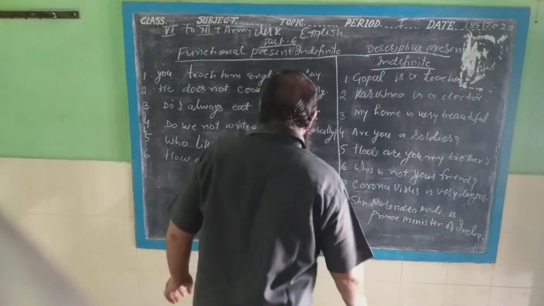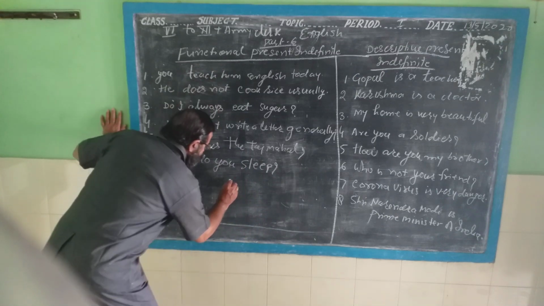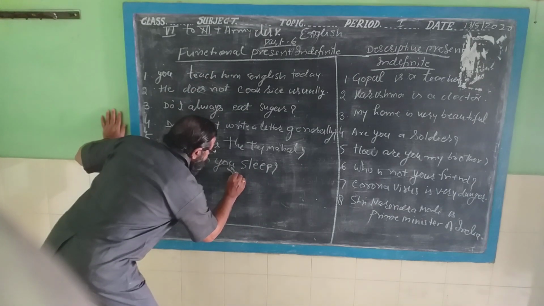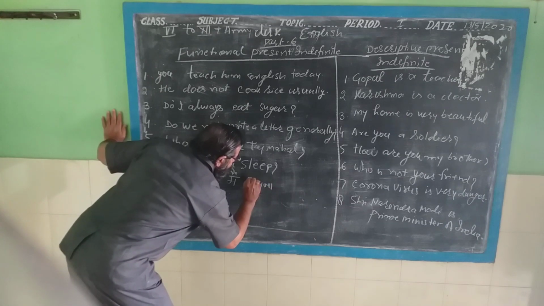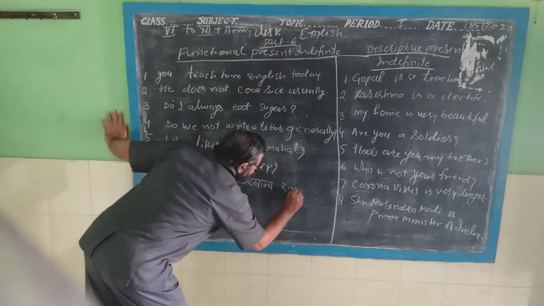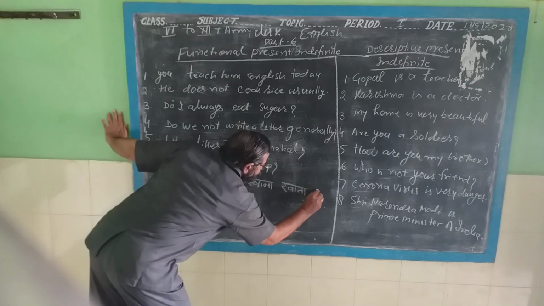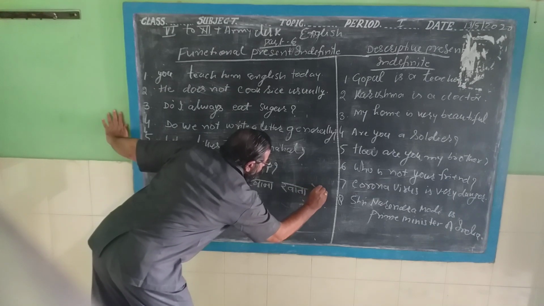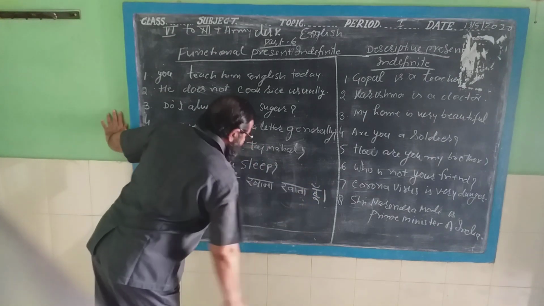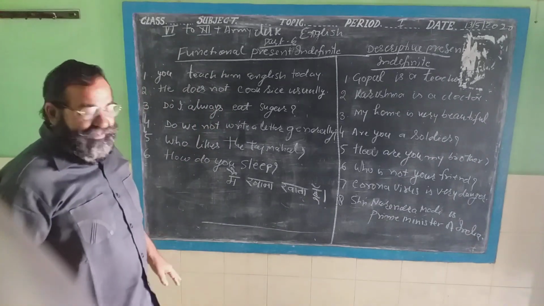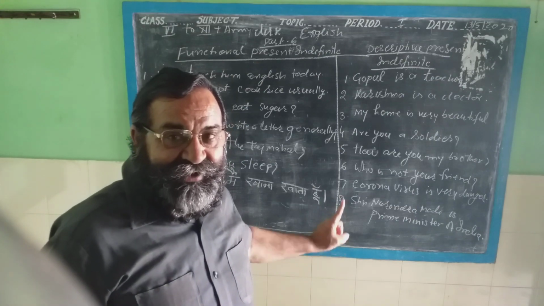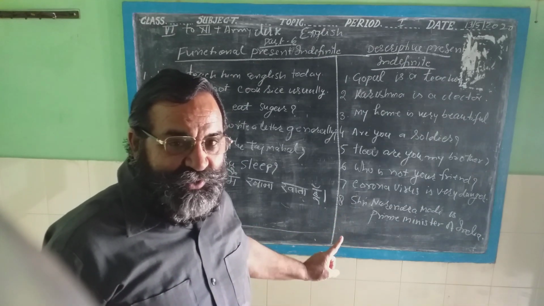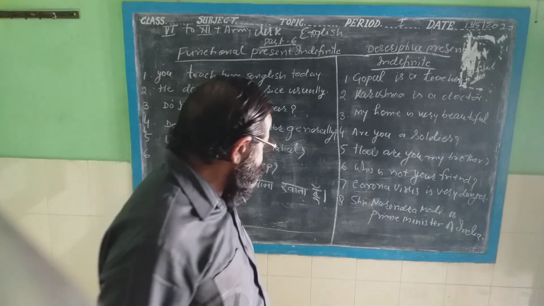See, मैं खाना खाता हूं. This is the Hindi sentence. In this sentence, you will understand easily what mistake the student is making.